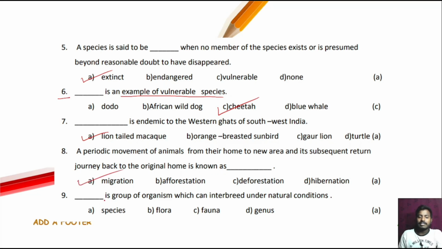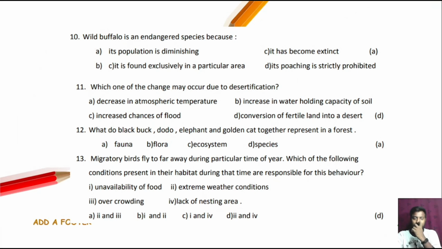Next question. Dash is a group of organisms which can interbreed under natural conditions, that is species. Next question. Wild buffalo is an endangered species because dash its population is diminished. So option number A is the correct answer. So next question. Which one of the changes may occur due to desertification? So our correct answer is option number D, that is conversion of the fertile land into the desert, known as desertification.